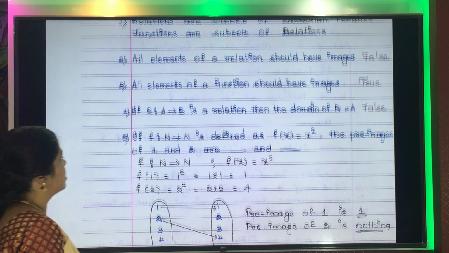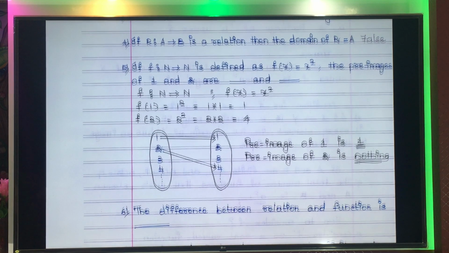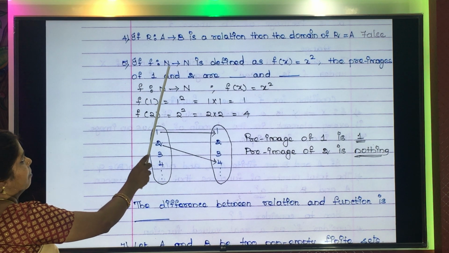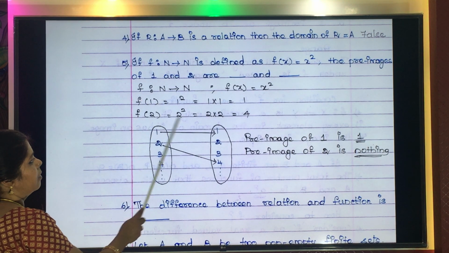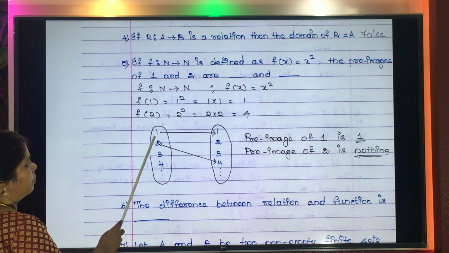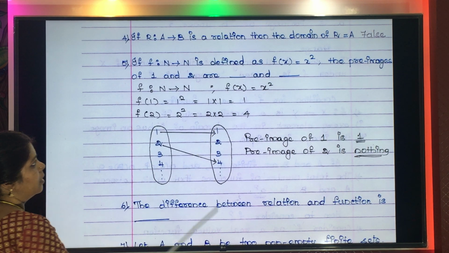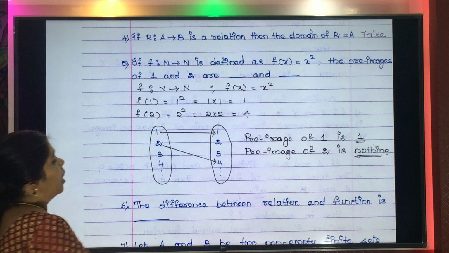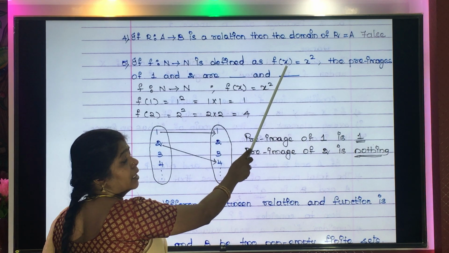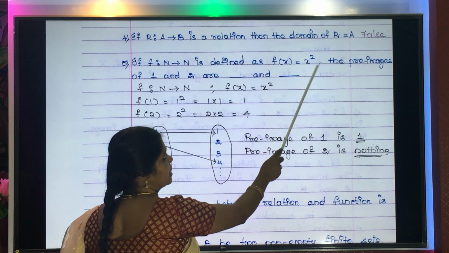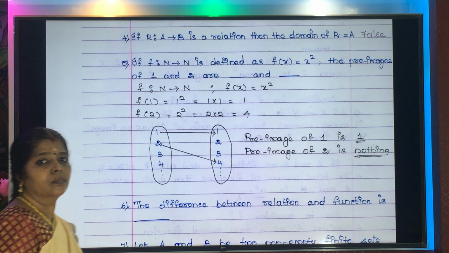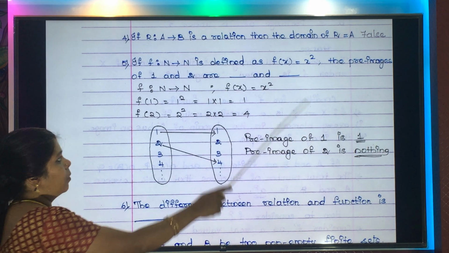Okay, so it is false. Now next one. See, f is a function from natural number to natural number. Can you see? It starts from 1, 2, 3, 4, etc. and it is like this. Now, f of x, the output, f of x is defined as x squared. What is given? X squared.